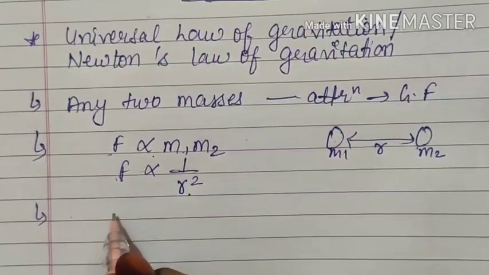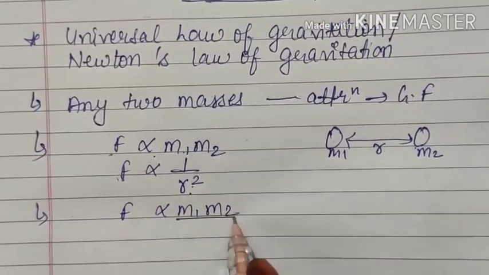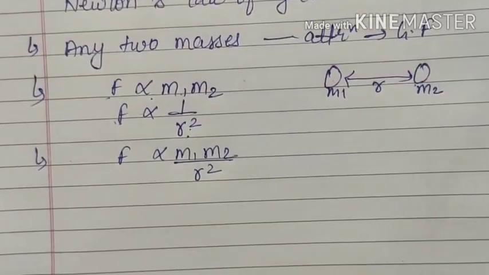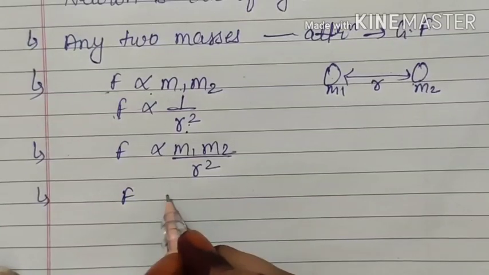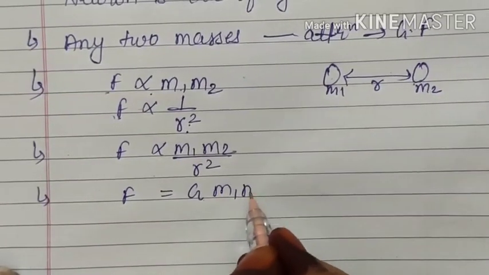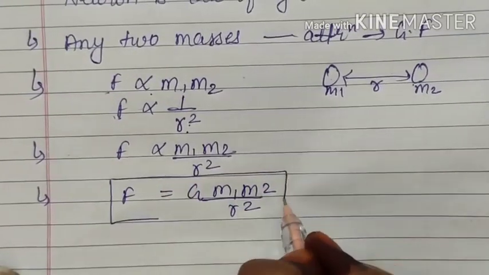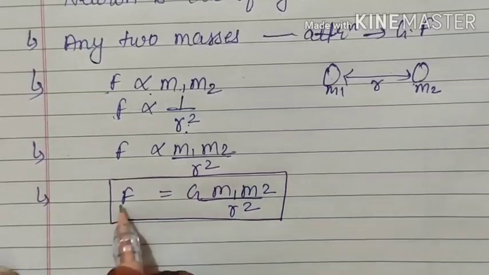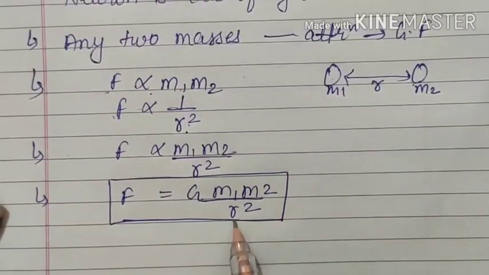From here, we can say that F is directly proportional to m1 m2 and inversely proportional to r square. When we remove the proportionality symbol, there will come one constant, capital G, so F is equal to G m1 m2 upon r square. This is the gravitational attraction force. Here m1, m2 and r we know.